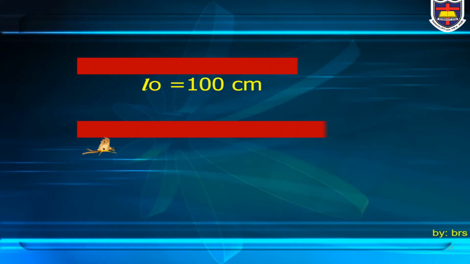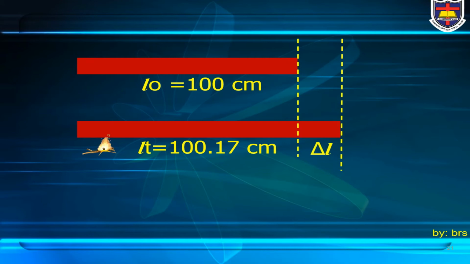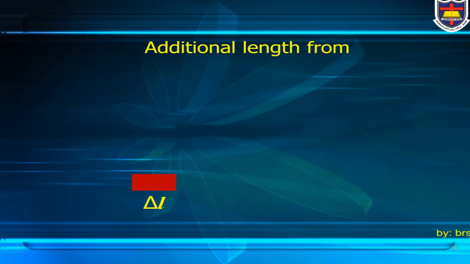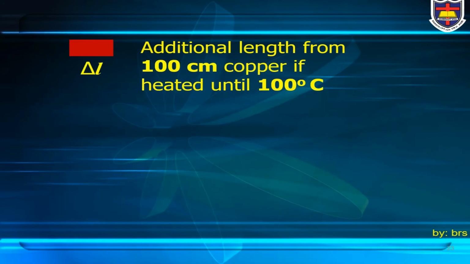For example, if the initial length of copper is 100 cm and then the copper is heated until 100 degrees Celsius, the final length is 100.17 cm. So delta L is the additional length from 100 cm copper if heated until 100 degrees Celsius.